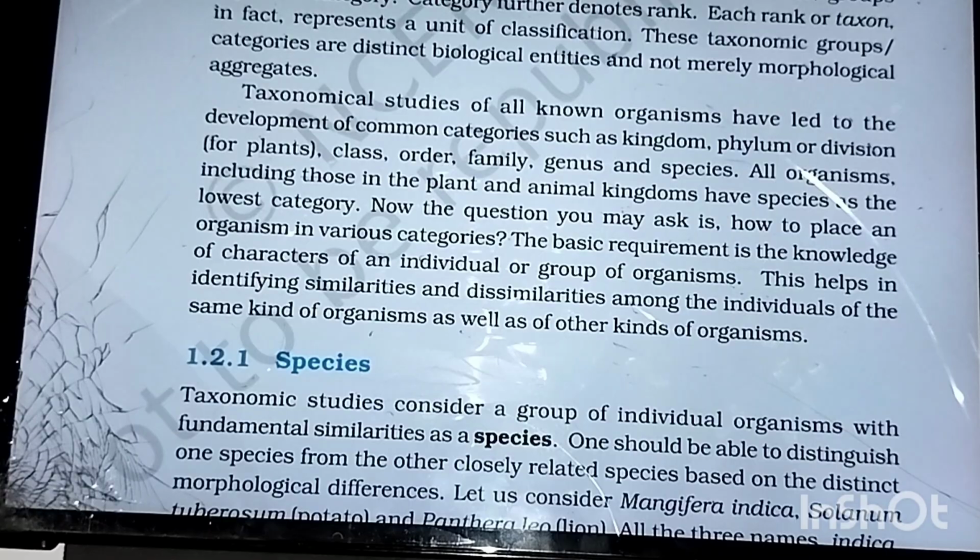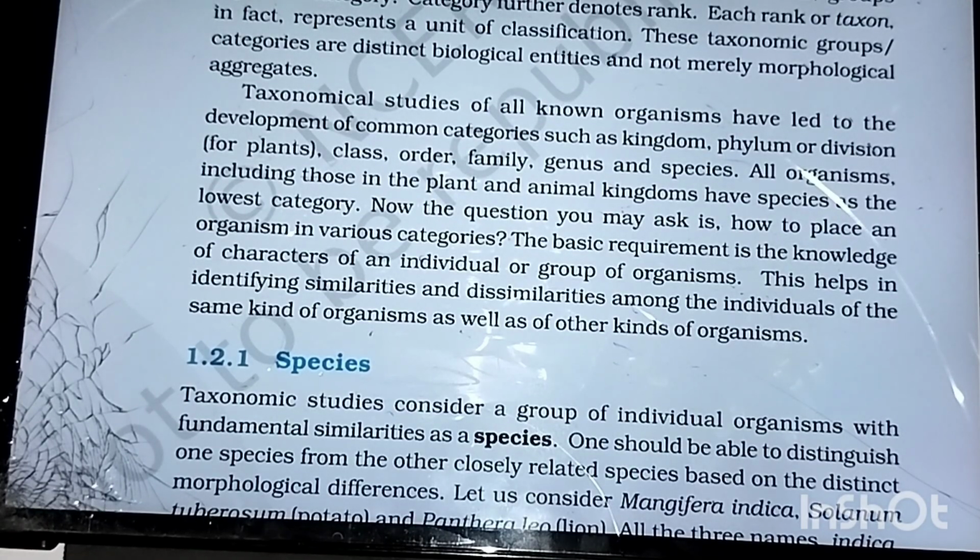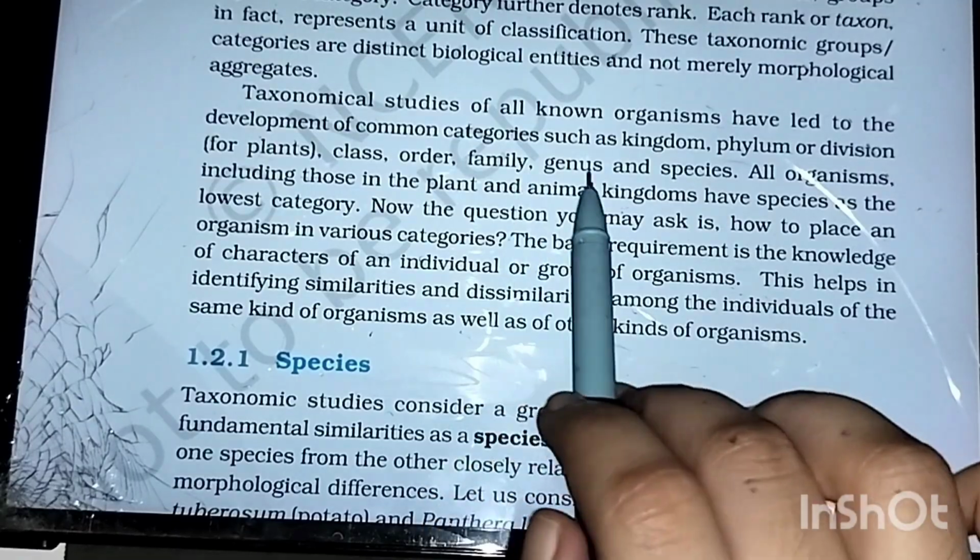Classification requires characterization. That's why I told you, first we characterize, then we identify, then we classify, then we name. So if we know the characters of the organism, we will be able to identify what exactly the organism is. Then by knowing differences and similarities, we can classify the organism. After classification, the last thing that remains is the naming, giving the organism a particular name. Are you getting the point here?